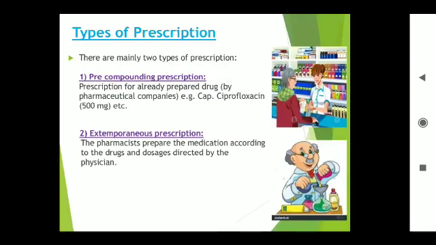Next, coming to various types of prescriptions. Prescriptions are generally classified into two types: pre-compounded prescriptions and compounded prescriptions.